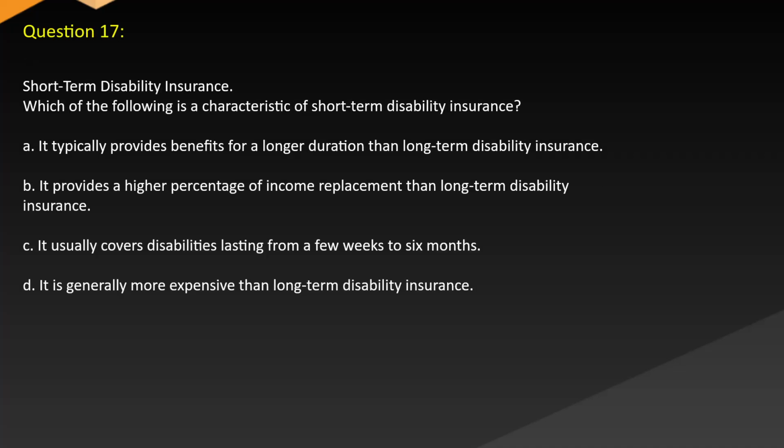Question 17. Short-term disability insurance. Which of the following is a characteristic of short-term disability insurance? A. It typically provides benefits for a longer duration than long-term disability insurance. B. It provides a higher percentage of income replacement than long-term disability insurance. C. It usually covers disabilities lasting from a few weeks to 6 months. D. It is generally more expensive than long-term disability insurance.